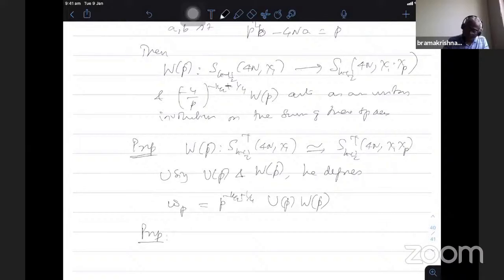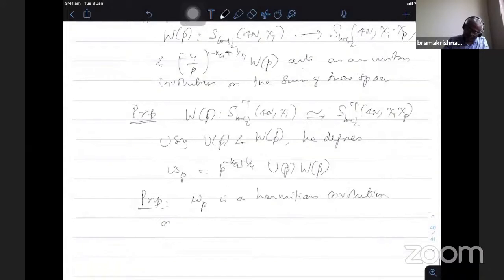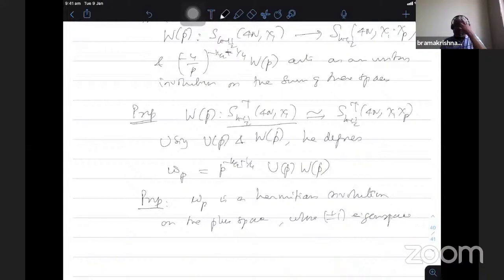W_p is a Hermitian involution on the plus space. Plus means I have this one, with character chi_1. Okay, the plus space is this one. Another interesting property is its plus minus 1 eigenspaces. Because it is an involution, the square is the identity, so it has two eigenvalues, plus minus 1.